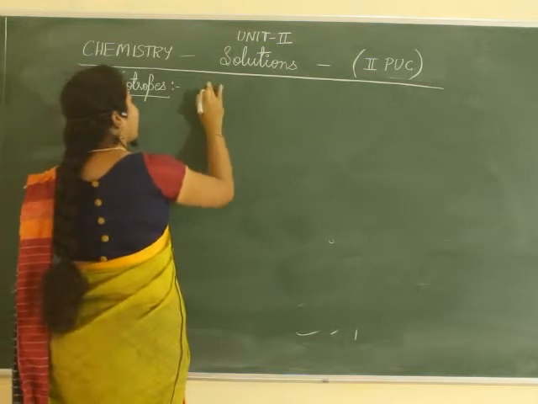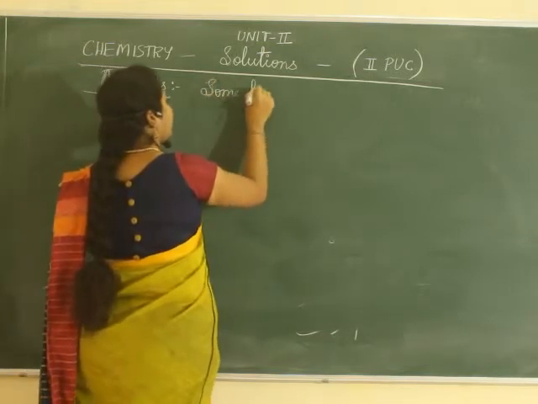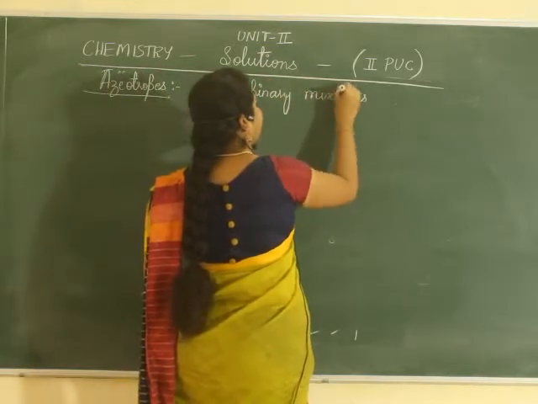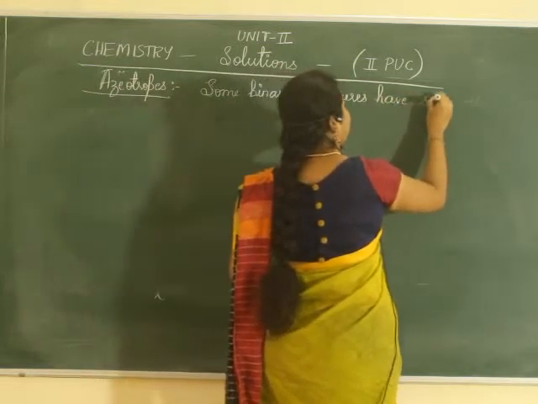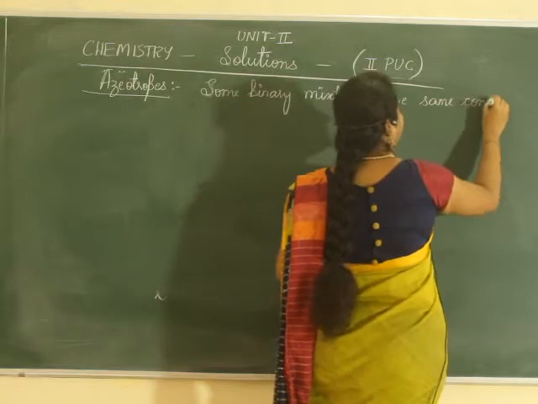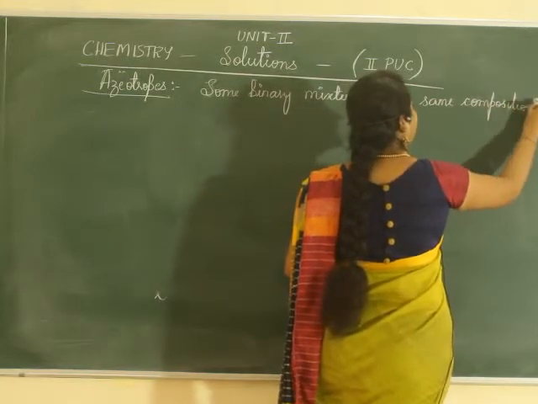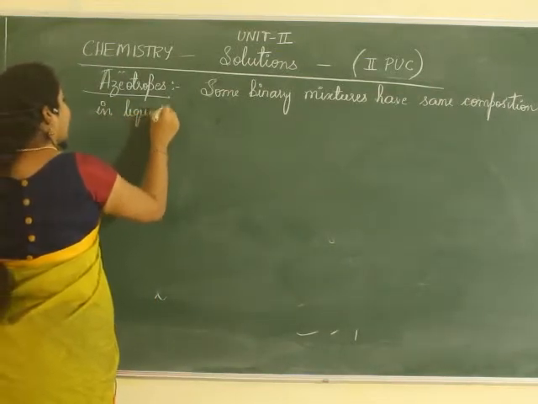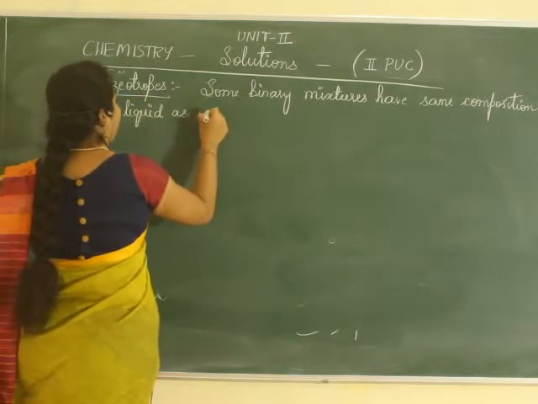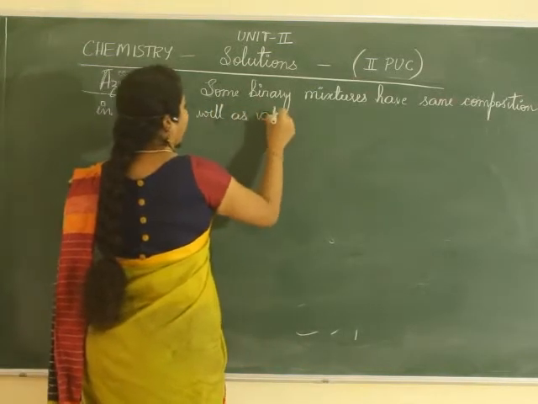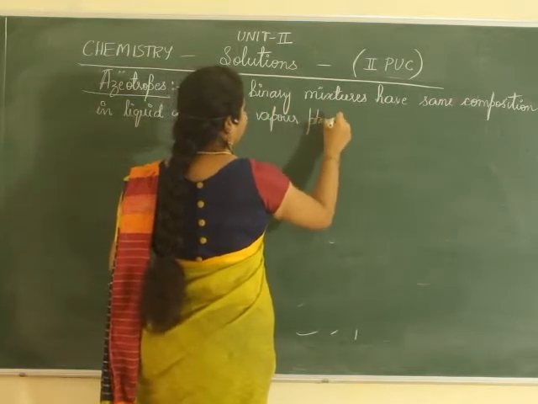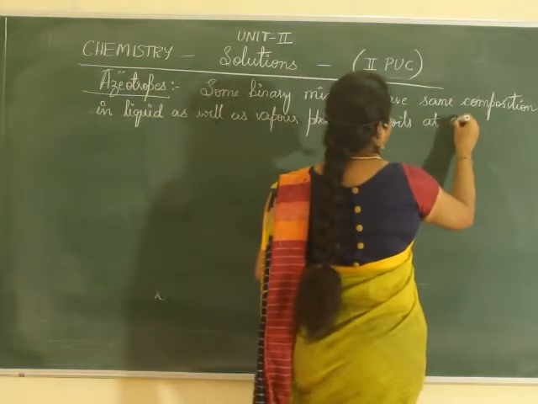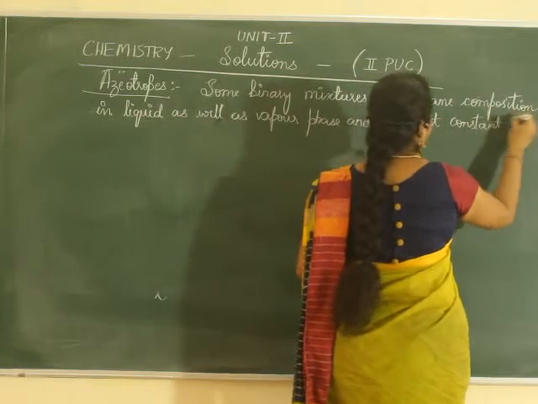Azeotropes: some binary mixtures have the same composition in liquid as well as vapor phase and boil at constant temperature.